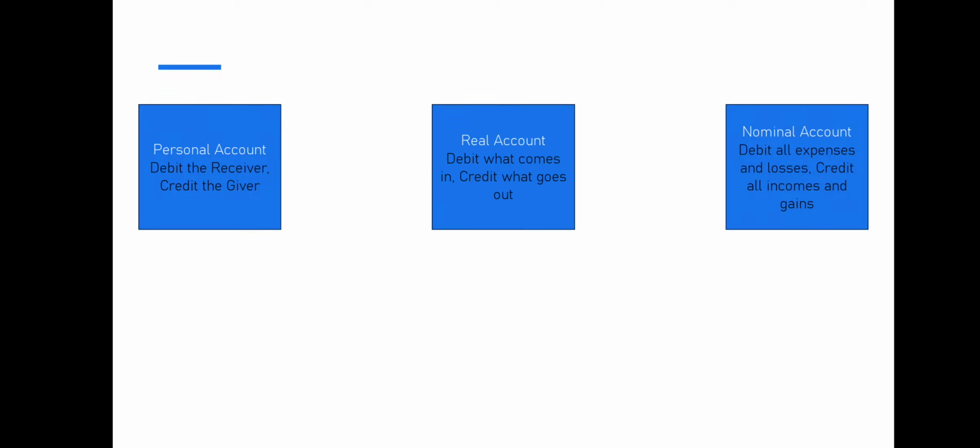Now the second one is the real account. The real account golden rule is: debit what comes in, credit what goes out. What we learned was that real accounts are the assets that the business owns. Say, for example, I have a business, my business owns a building, a factory, machinery. So those are the real accounts. Remember? This golden rule is debit what comes in, credit what goes out.